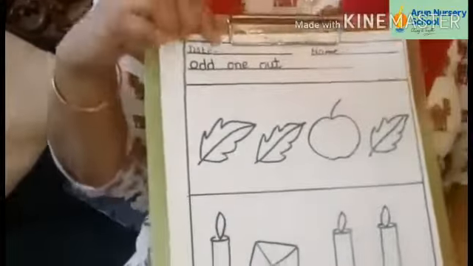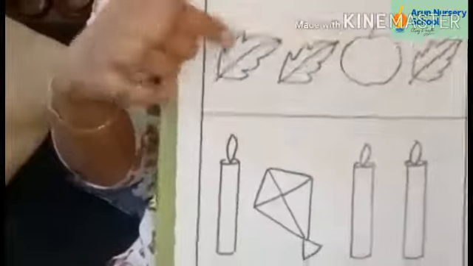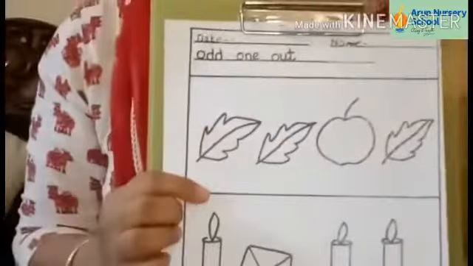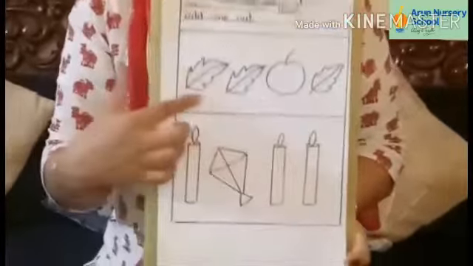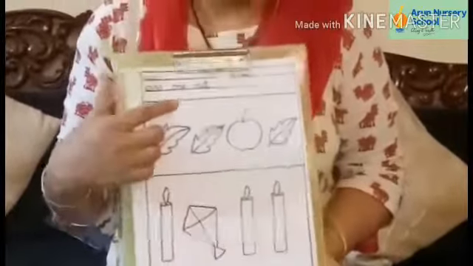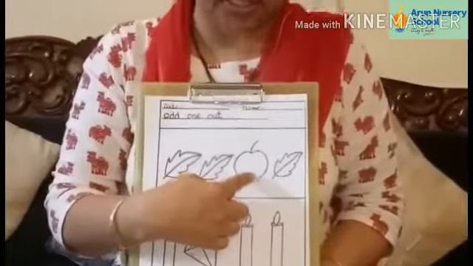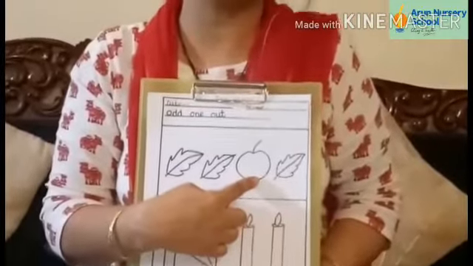Okay? Now what is written here? Odd one out. You have to cross the odd one out. Okay? Now what are these? These are leaves. What are these? These are leaves. And what is this? This is an apple. And what is this? This is also a leaf. Yes. So now tell me, which one is the odd one here? See, these are leaves and this is an apple. So which is the odd one here?